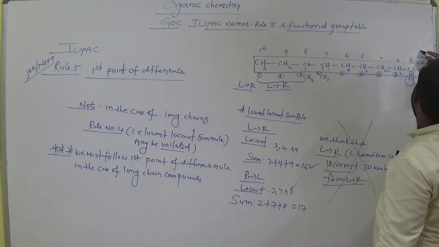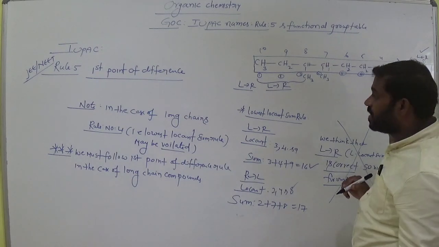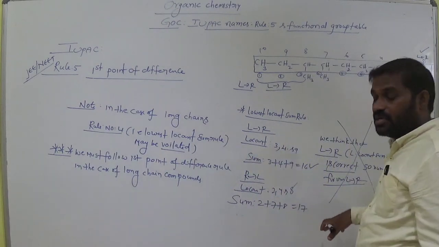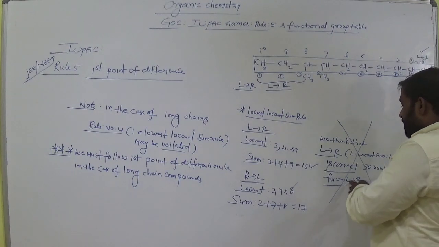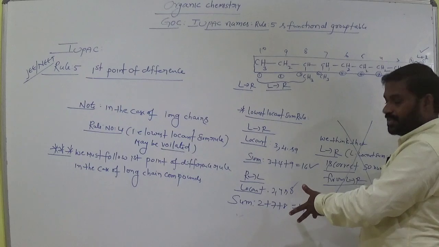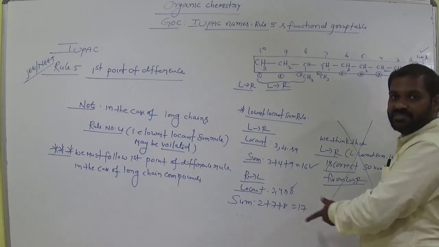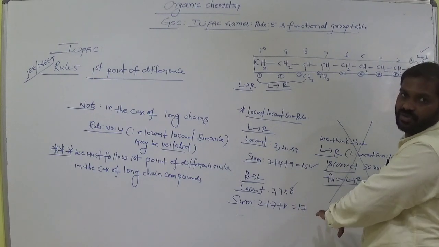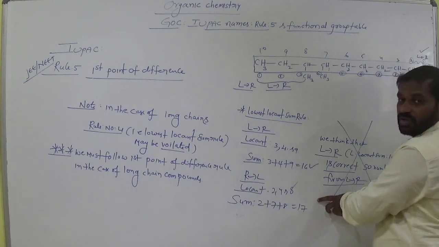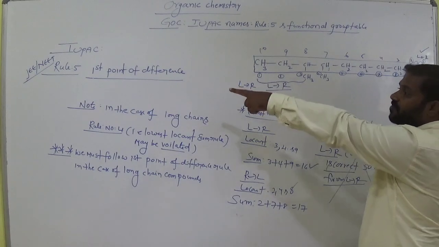So we follow right to left method according to first point of difference, not left to right. According to lowest locant sum rule, we are expecting left to right is correct, but in this case we violate this rule also. That means we overcome this rule. Okay, we don't consider this rule in this case.